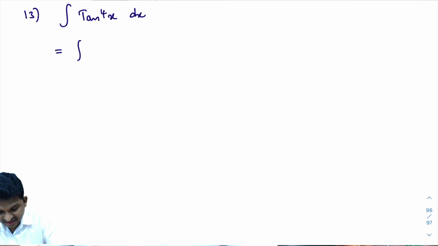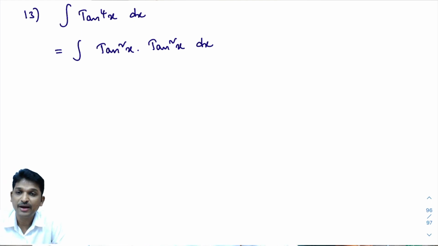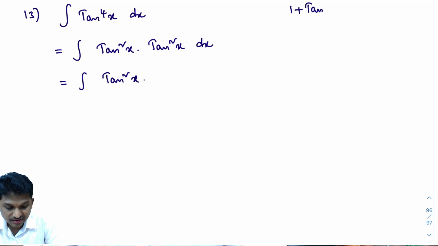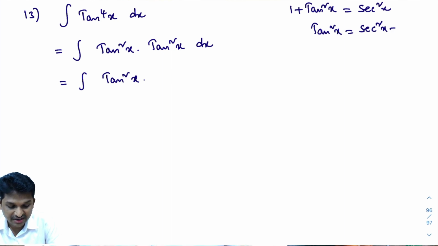Tan power 4x can be written as tan square x into tan square x. I am not going to write tan square x whole square. A little easier method is there. Integral of tan square x into, you know this formula, 1 plus tan square x. What is 1 plus tan square x? 1 plus tan square x is secant square x. From this, what is tan square x? Tan square x is secant square x minus 1.